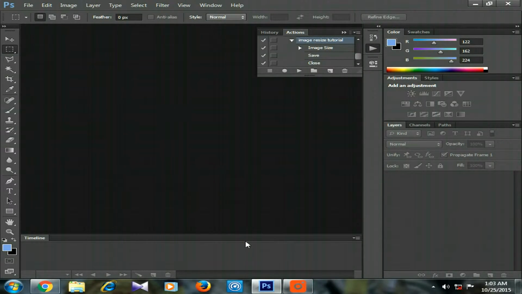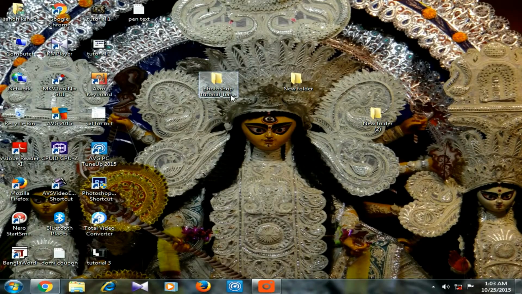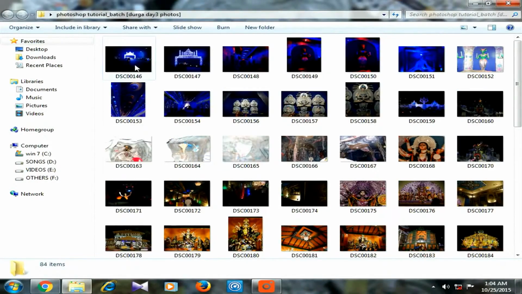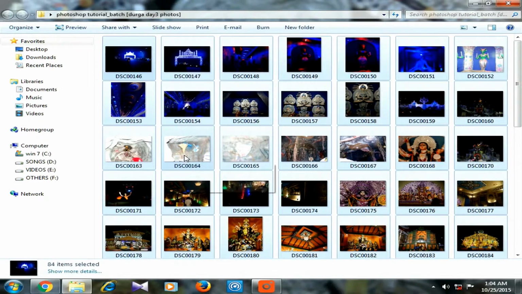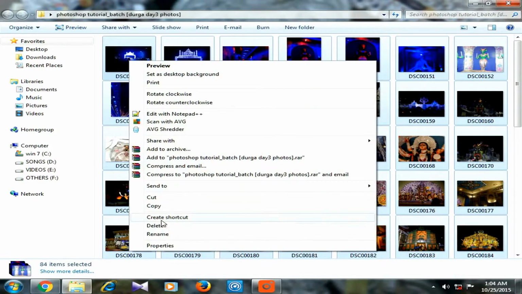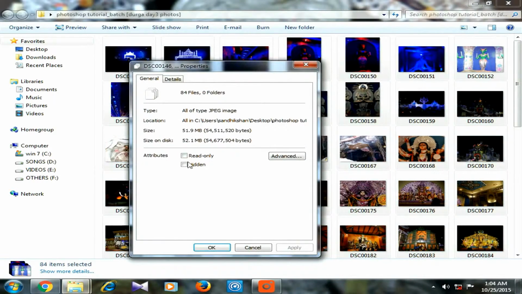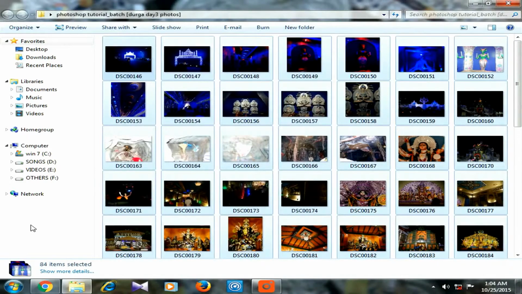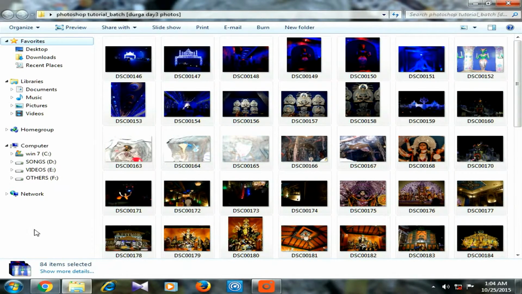Now we will close Photoshop, and everything is done, and we'll check it in the folder. It is the Photoshop tutorial folder, and you can see 84 items available. The total size before was 397, near about 400 MB, and it is now unbelievable, 51.9 MB, and that was done in just 2 to 3 minutes.